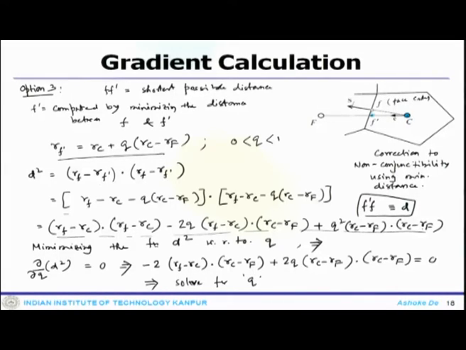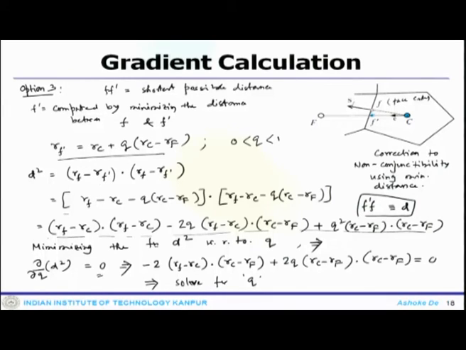Now, since we want to minimize the distance between r f and f prime, you take a derivative with respect to this q. Q is the weighting factor used for this segment C and F. So, if you take the derivative, for the minimization of that distance, it is 0.